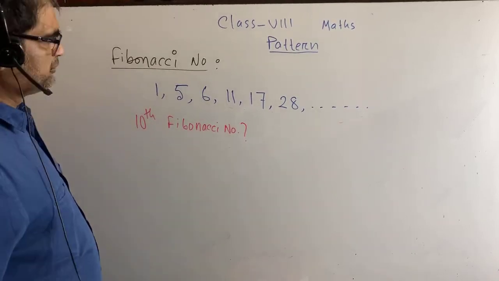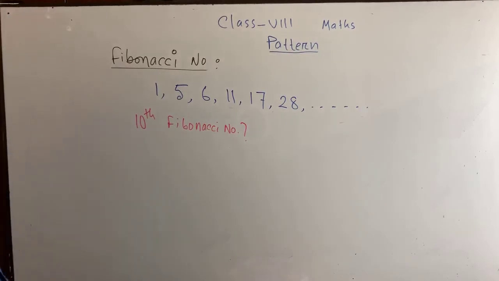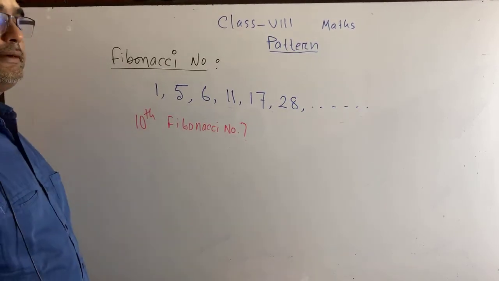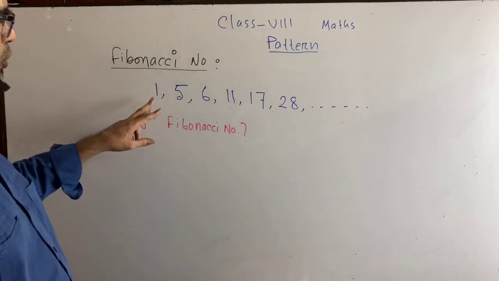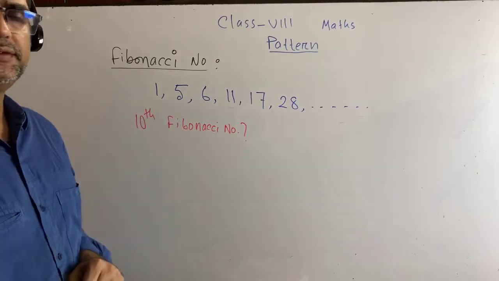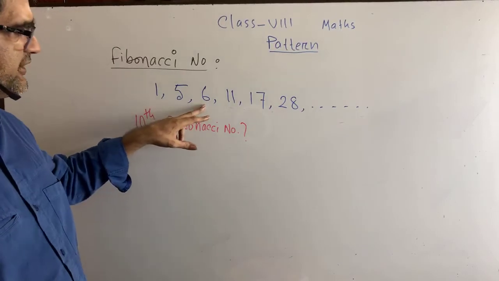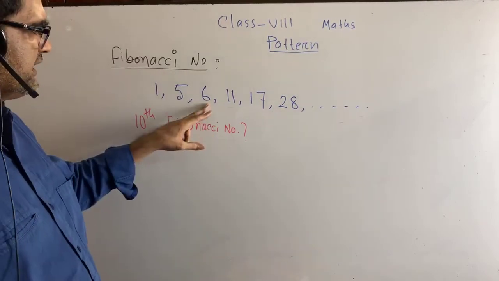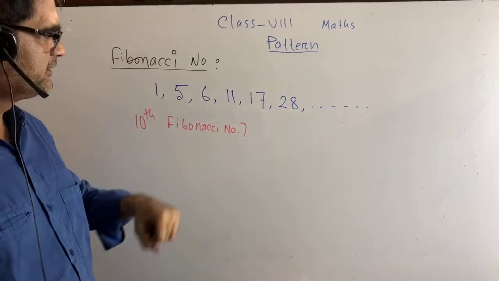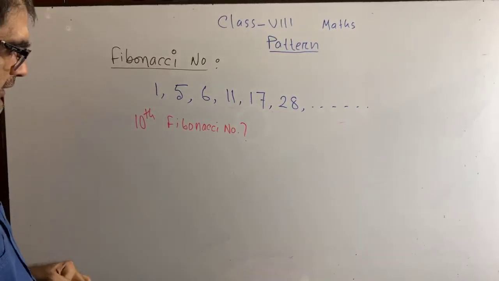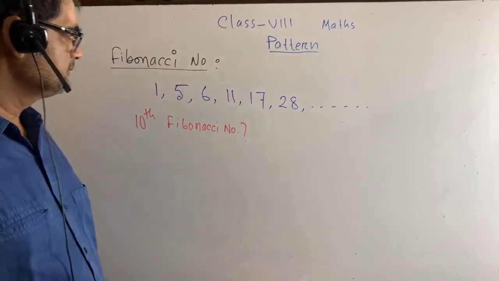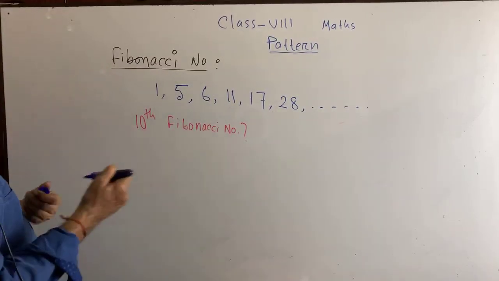At first, we have to justify whether the elements of the pattern are Fibonacci numbers or not. Yes, they are, because 1 plus 5 equals 6. 5 plus 6 equals what? 11. 6 plus 11 equals what? 17. 11 plus 17 equals what? 28. Now you see, the 10th.